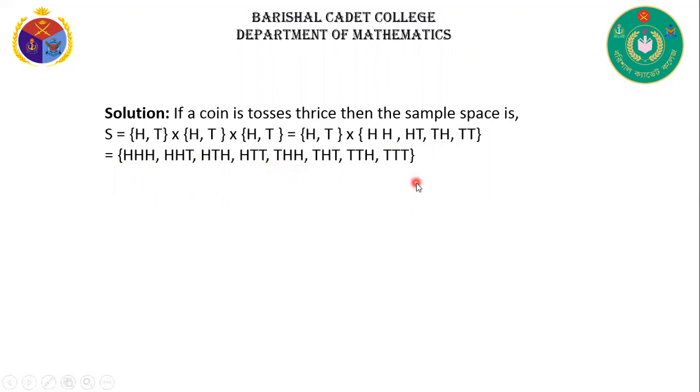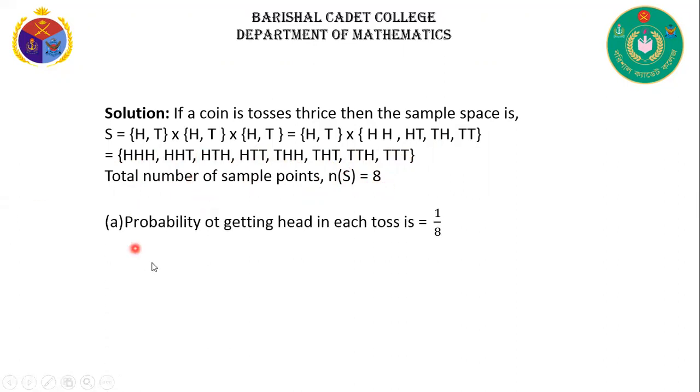In the same way, we get these terms. Here the total number of sample points is 1, 2, 3, 4, 5, 6, 7, 8. That means n(S) is equal to 8. So the probability of getting head in each toss is 1/8.